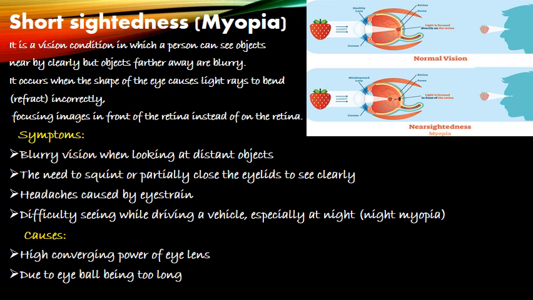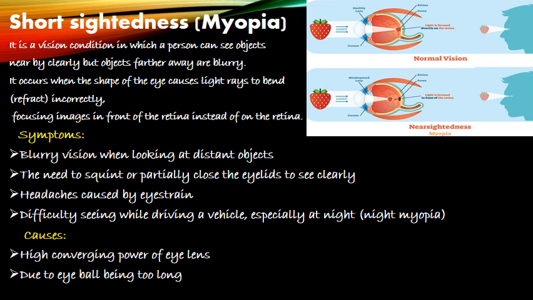So what can you say about myopia? Myopia, which is also called short-sightedness, is that defect of vision due to which a person cannot see the distant objects clearly, but he can see nearby objects clearly. For example, a student having myopia and sitting on the back benches in the class cannot read the writing on the blackboard clearly, though he can read his book comfortably which is very close to him. The far point of an eye suffering from myopia is less than infinity.